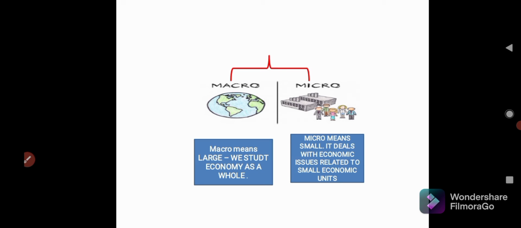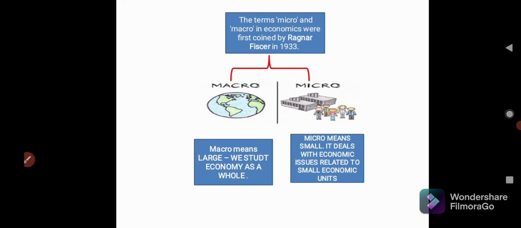Before going to the next slide, to understand these things with examples in detail, let me tell you that these two concepts, micro and macro in economics, were first coined by Ragnar Frisch in 1933. Ragnar Frisch was one of the founders of economics as a modern science.